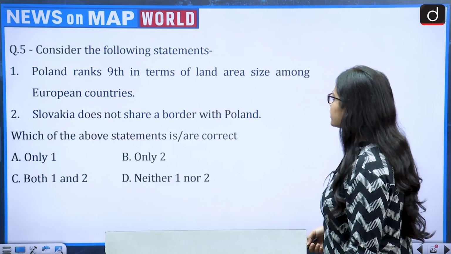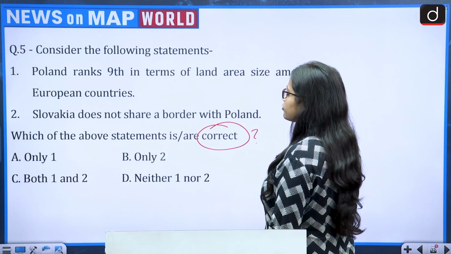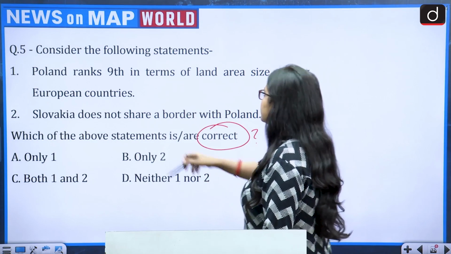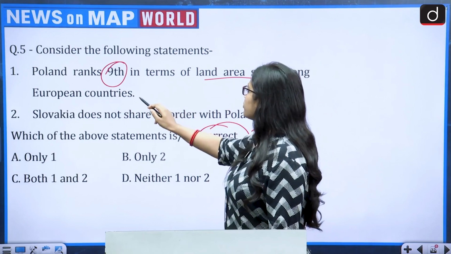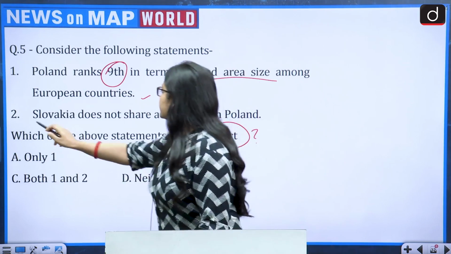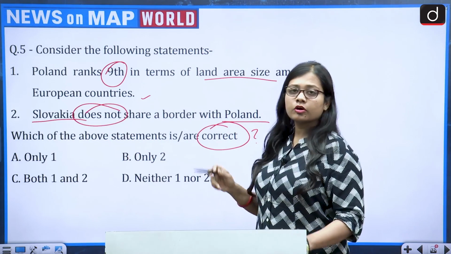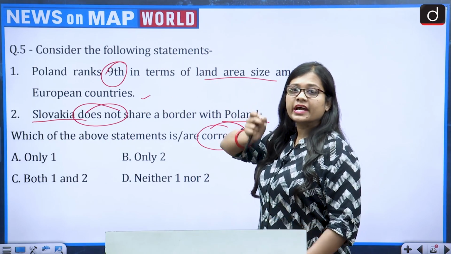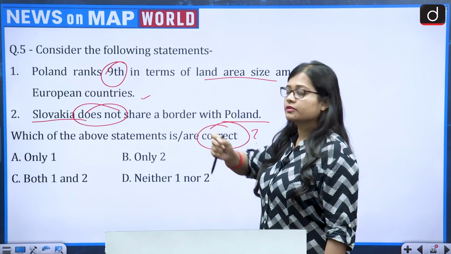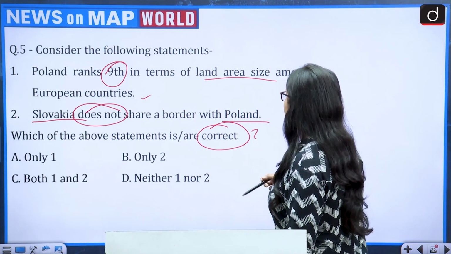Consider the following statements. Which of the above statements is or are correct? So the statements are, first, Poland ranks 9th in terms of land area size among European countries. Second, Slovakia does not share a border with Poland. So we have already discussed the European countries with regard to size. We will again discuss this, and Slovakia does not share a land border with Poland.